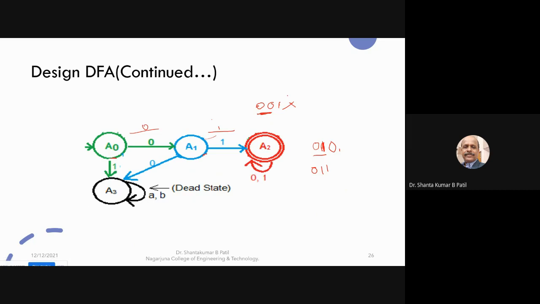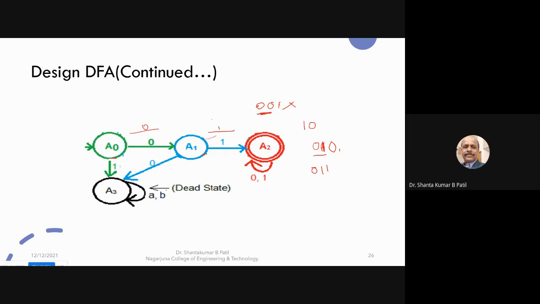For example, take the string 0 0 or 1 0. It is not accepting, because you start at the initial state, and on 1 it goes to the dead state loop, so it is not accepting.